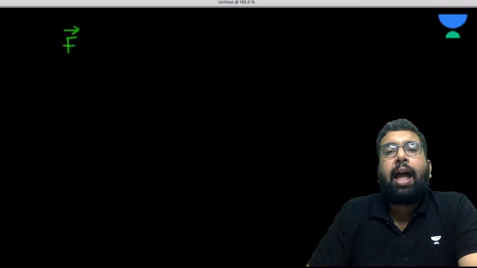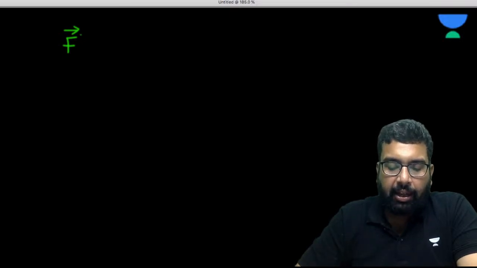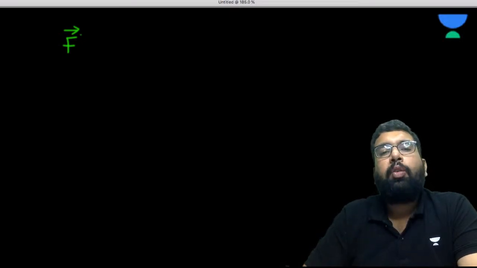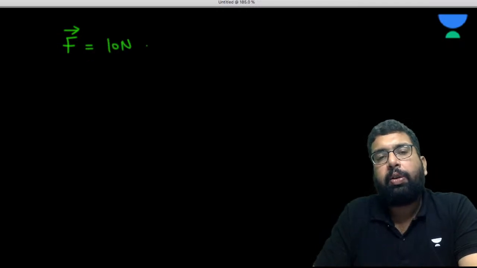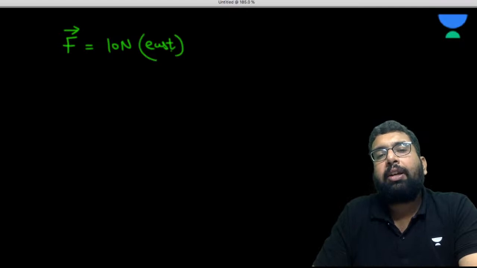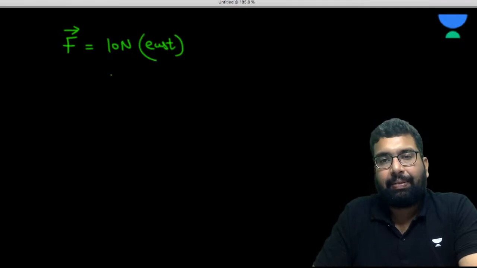Now the other way could be, this is the standard way of representing a vector: F and the arrow on top of the F, okay? And this is 10 Newton. Now from here you have to tell the direction. So 10 Newton towards the east, right?